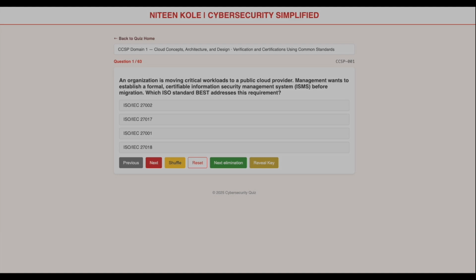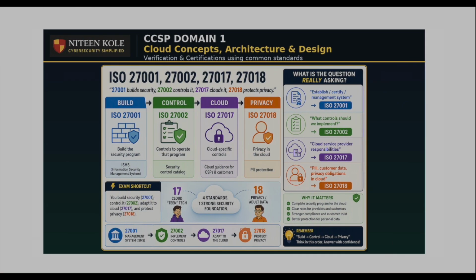Just like our CISSP videos, the goal is not to memorize answers. The goal is to learn how to think through the question and use the elimination method to find the best answer. Before we jump into today's questions, let's do a quick concept brush up.